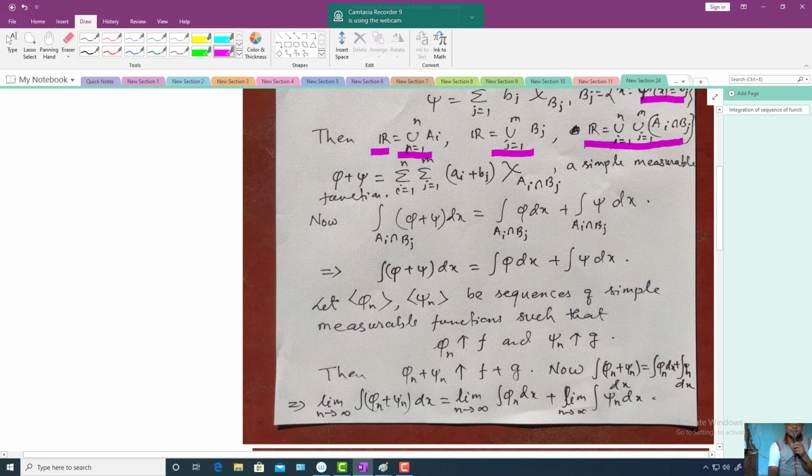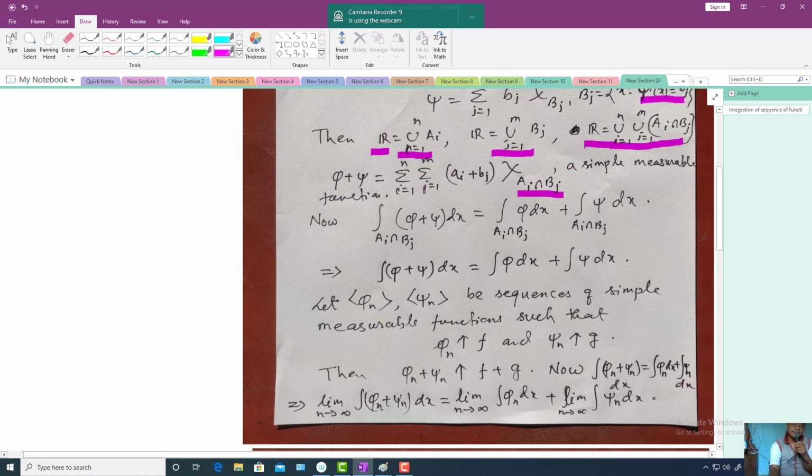And then phi plus psi takes the value a_i plus b_j in the set A_i intersection B_j. So phi plus psi is equal to the summation, i running from 1 to n, summation j running from 1 to m, of (a_i plus b_j) times the characteristic function. You can write that, and this is again a simple measurable function.